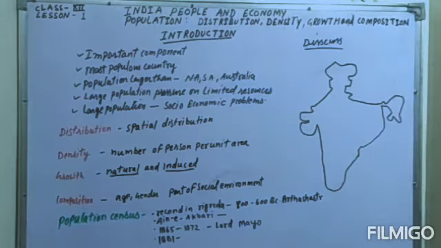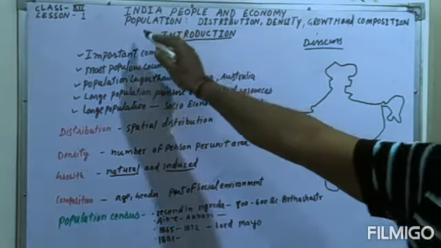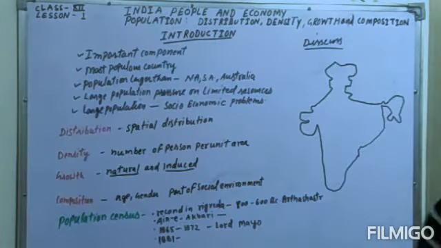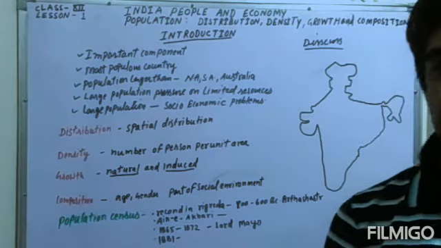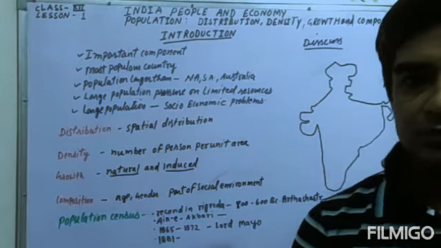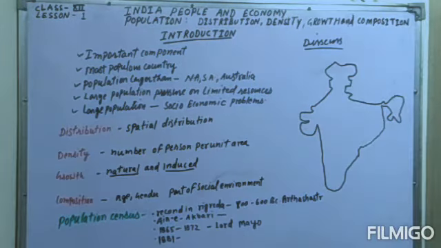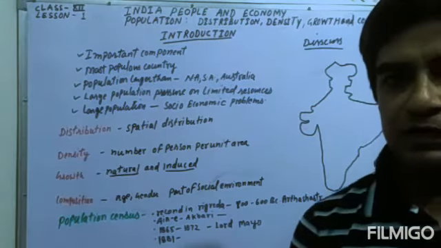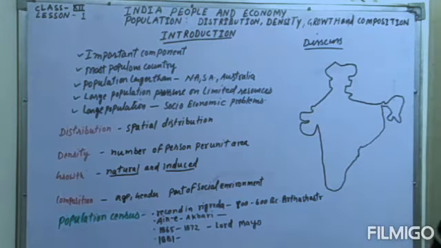So students, let's start the lesson. First, the lesson name is population. Population means the mass of people who are living in the country. When the number of people who are living in the country is counted, that makes the population.